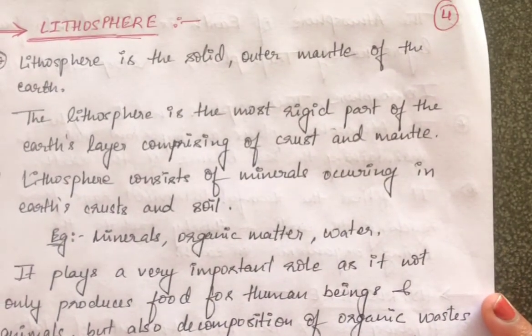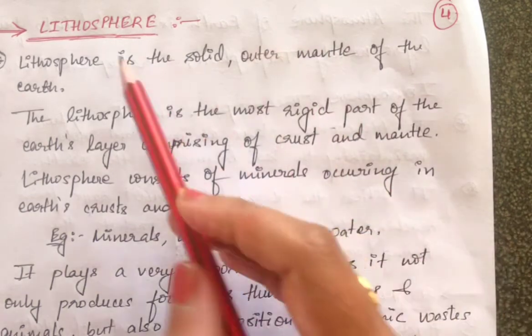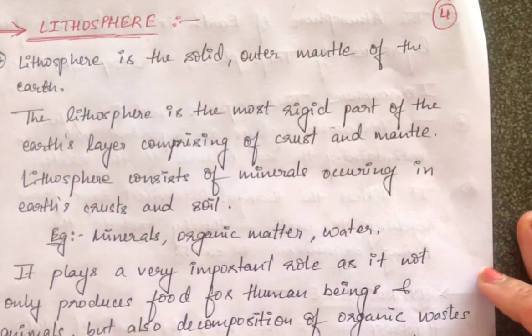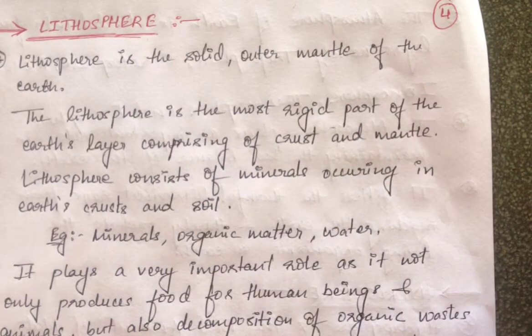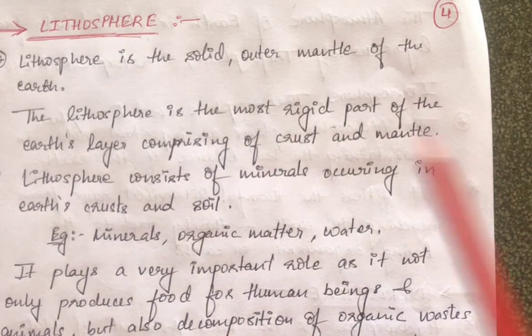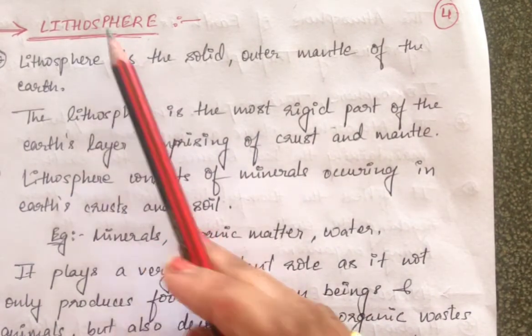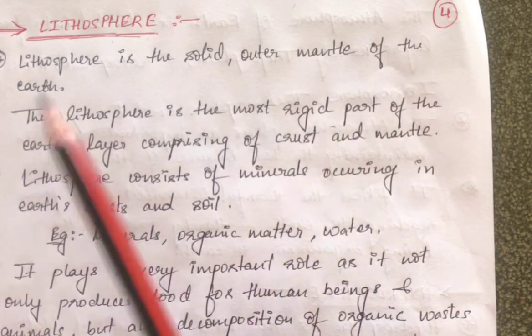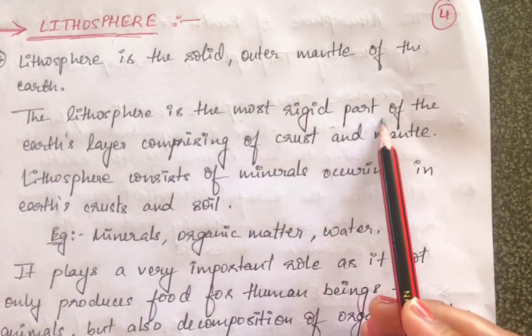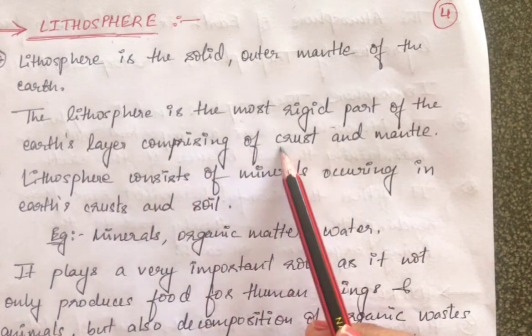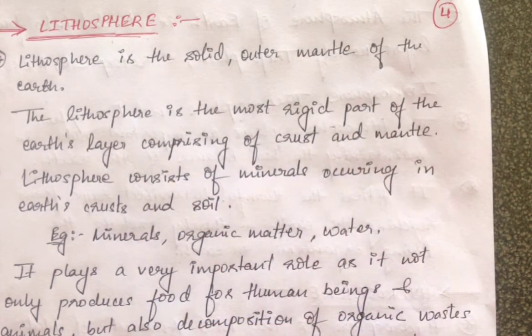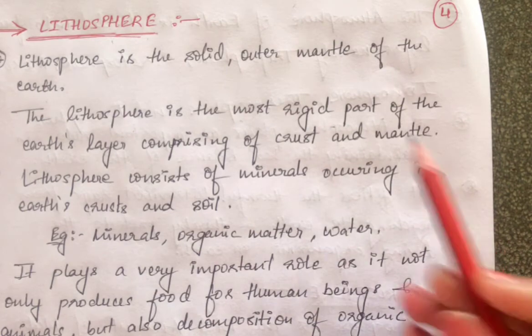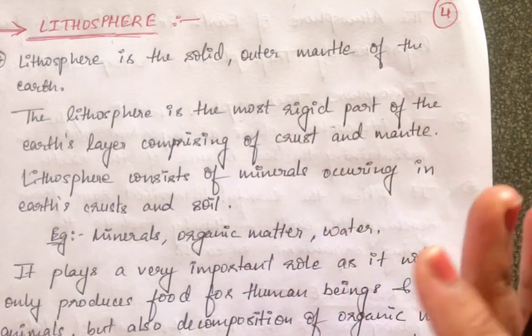Now, what is this lithosphere? Lithosphere is nothing but the total land area which is present on the earth. Wherever we are standing, wherever we are living is my lithosphere. It is the solid outer layer of the earth, the most rigid part of the earth's layers, comprising the crust and mantle. So whatever land is there underground, we have crust and mantle. All this is my lithosphere.